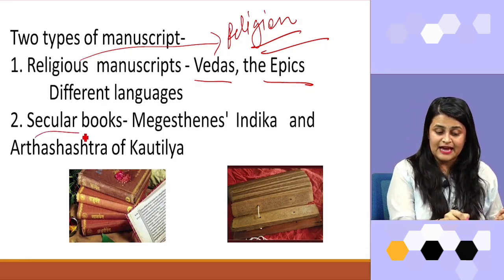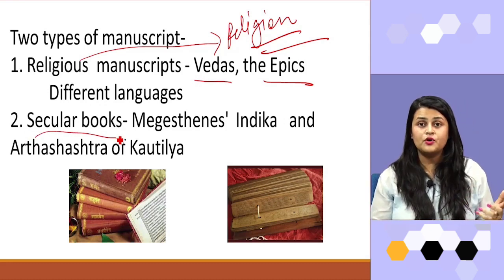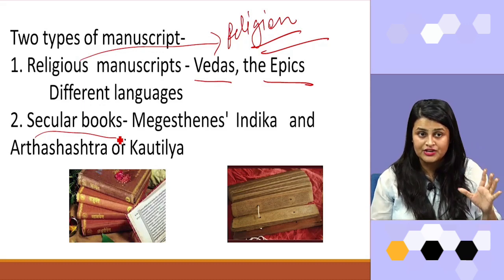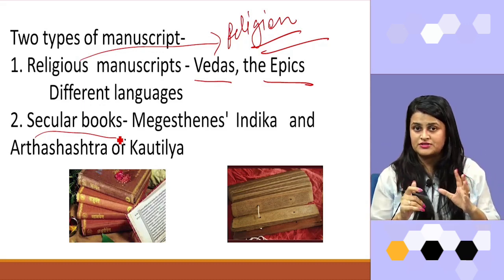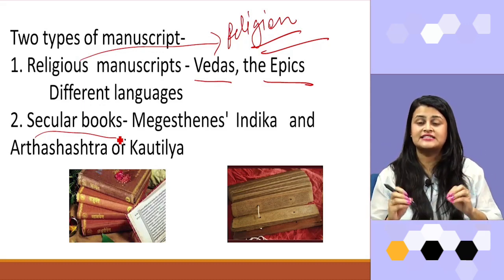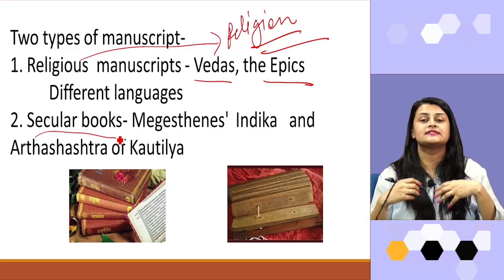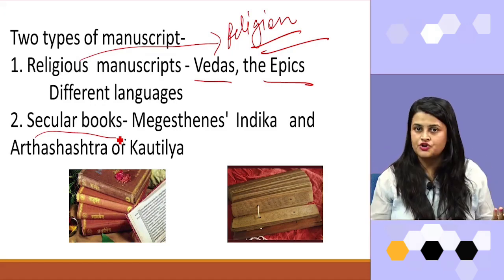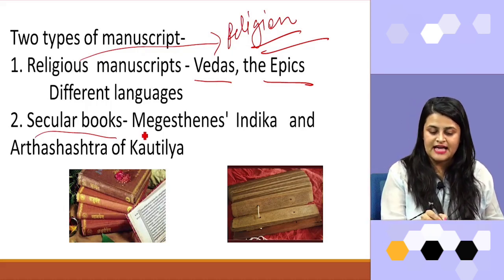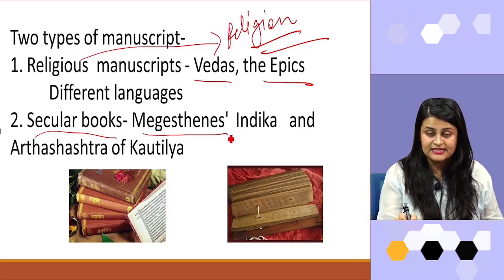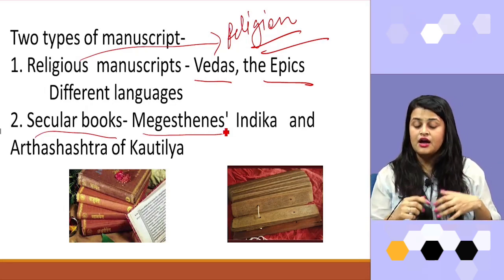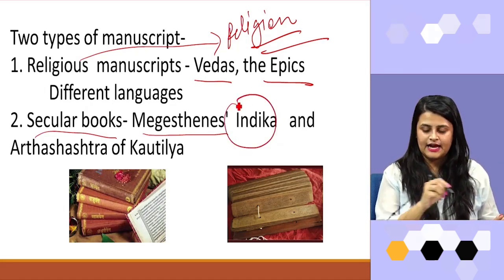Now, the second type is secular books. Secular books are those books which are not related to religion. The theme of these books is not religion, and it is about the polity, the administration, the society, the culture of that time period. For example, you can see here Megasthenes, the name of a person who visited India, and his book Indica.